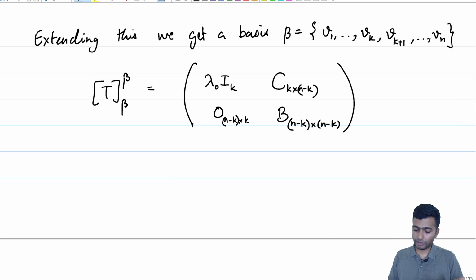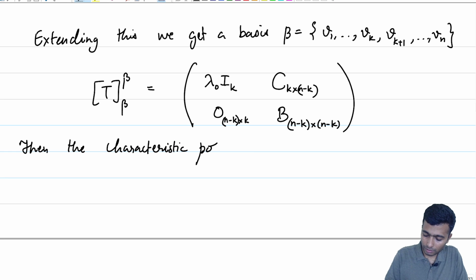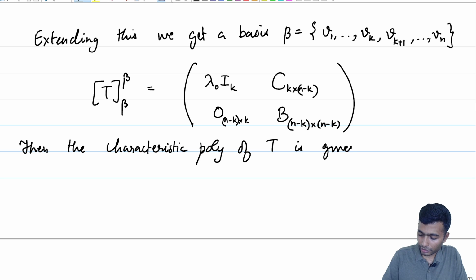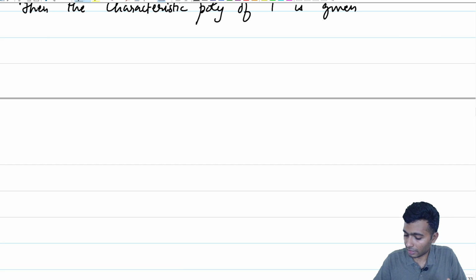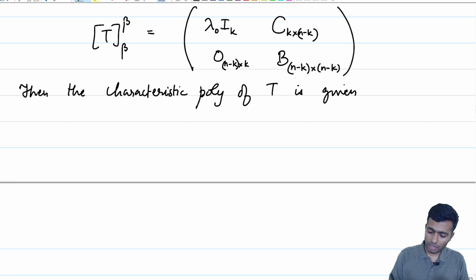Okay, so what will be the characteristic polynomial of T? So, let us see. Then the characteristic polynomial of T is given by, so recall that the characteristic polynomial of a matrix is invariant under similarity, and therefore, characteristic polynomial of a linear operator can be defined with respect to any basis.